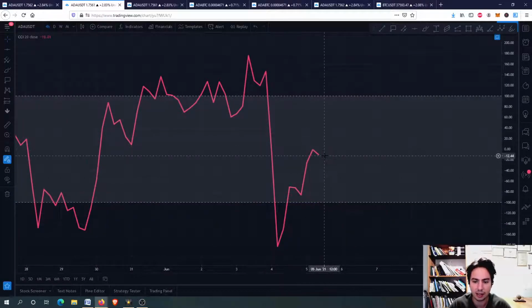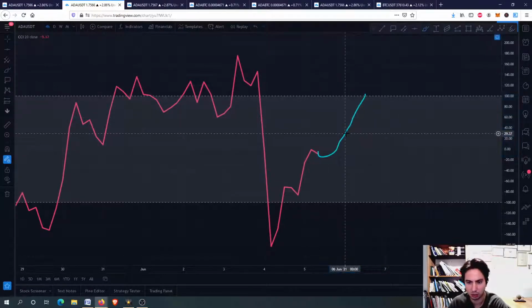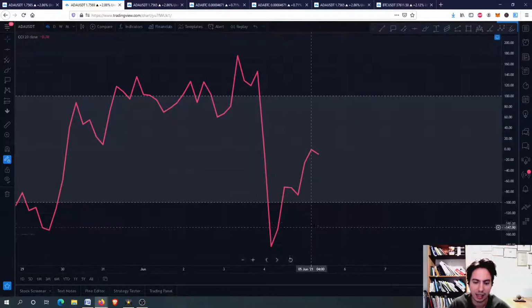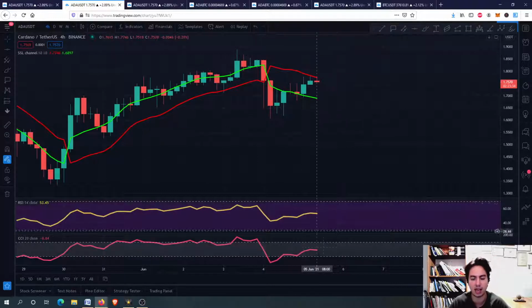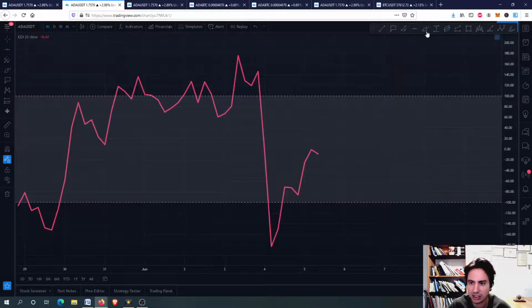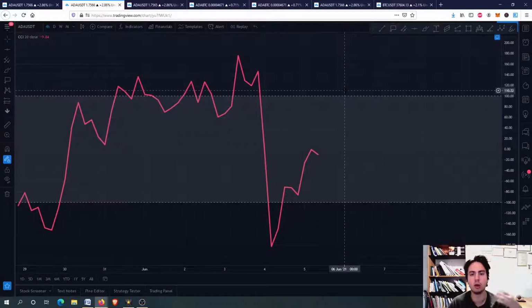We are in the middle of the commodity channel index, therefore we have so much room to grow, and you can see that we went to minus 100 and up and beyond guys, and now we are moving forward up again. So we want to see now something that we call a reversal to the trend and an upside situation guys. Higher lows and higher highs. We want to go steadily but surely above the 100. This will mean that it will go upwards. We will see Cardano ADA going upwards again.